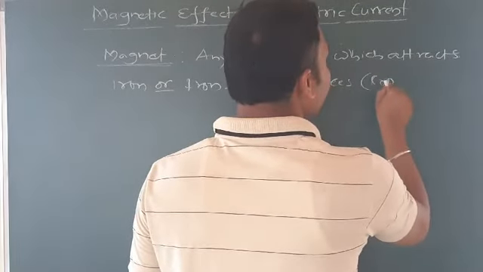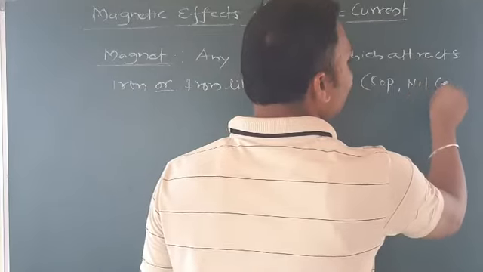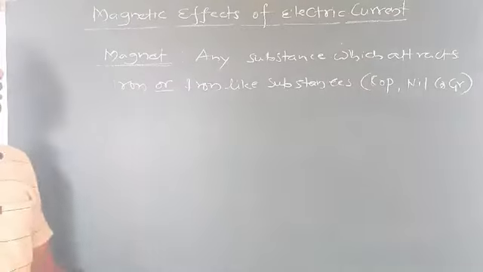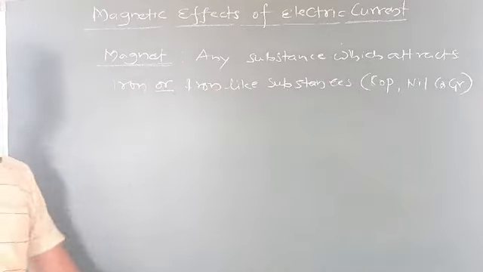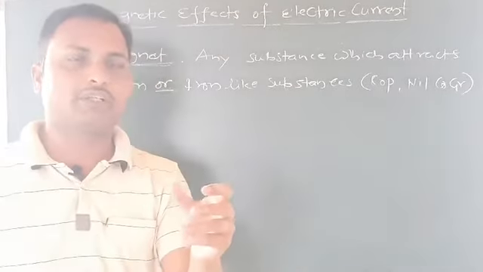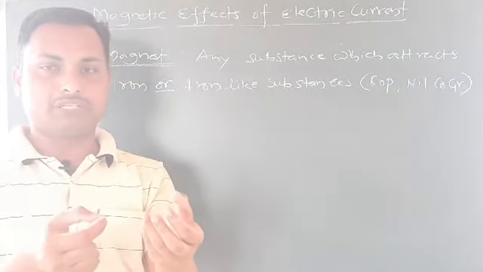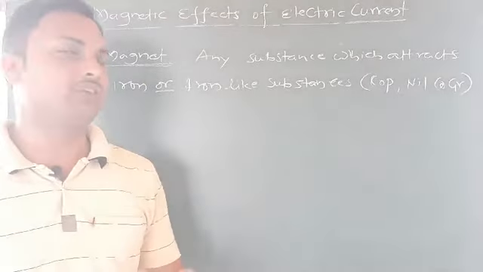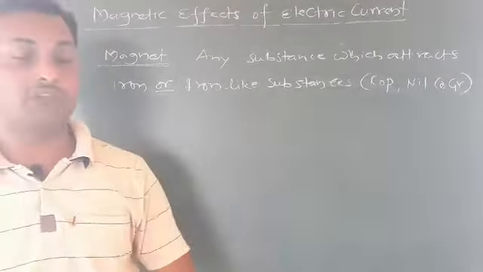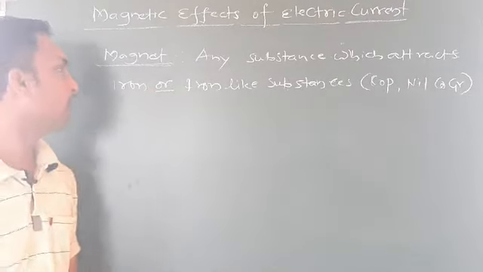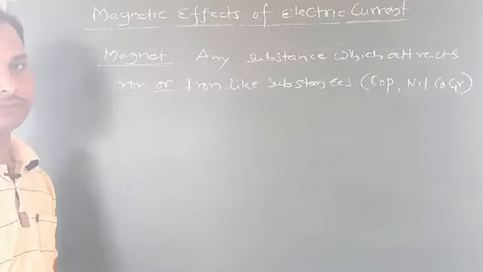Okay, we have copper, nickel, cobalt, germanium. Some are iron-like substances. It will attract, you know it very well. Once you have a bar magnet or any magnet, you can take it and bring one iron nail near that magnet. It will be attracted very easily. You have seen this, and you played with it as a small child. So a magnet is any substance which attracts iron or iron-like substances.